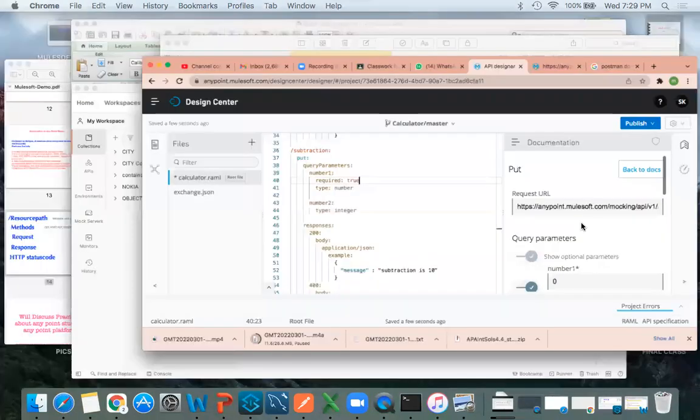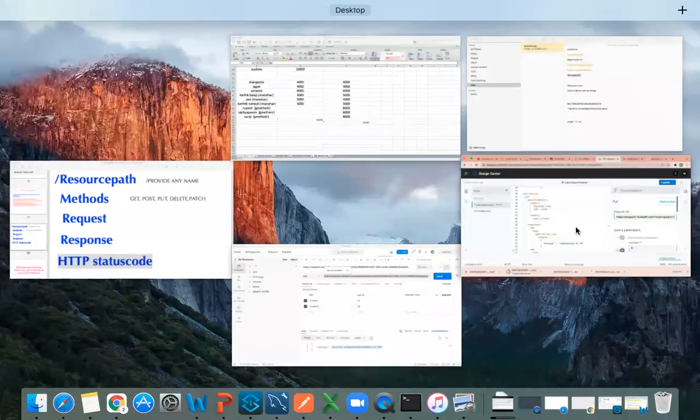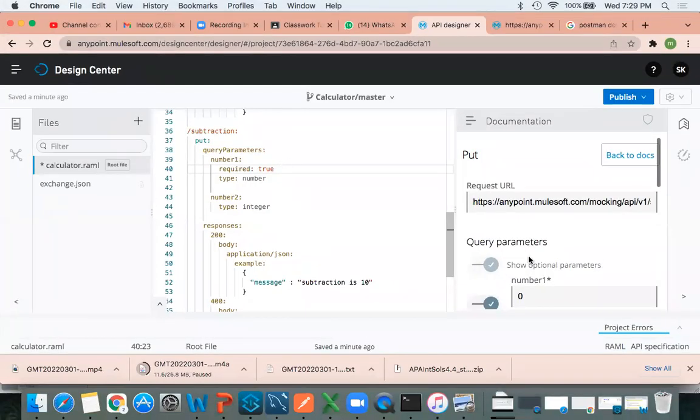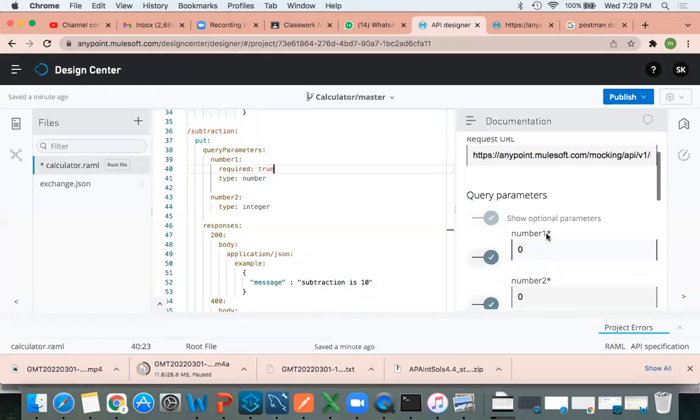So now what I'll do, see, the moment I click on this required equal to true, you can see this is the mandatory field. Guys, go on mute. See, simply it is wasting your time. Okay. Now see, required is true.